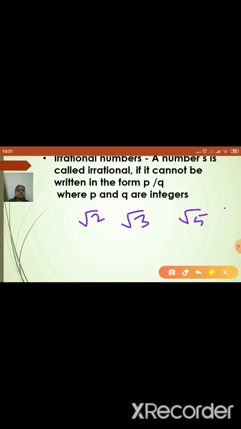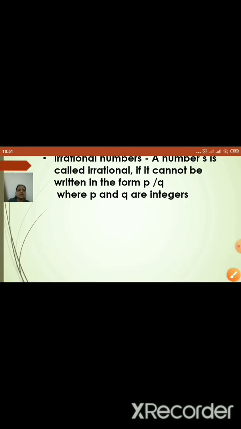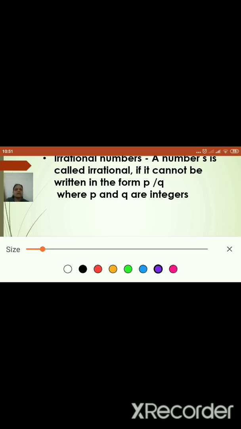Non-terminating, non-recurring numbers are nothing but called irrational numbers. If you want to see another example, as per my definition, non-terminating, non-recurring means: if I write a decimal expansion as 1.010010001 and so on, you can see the dots over here. This is very important because it is an infinite number.